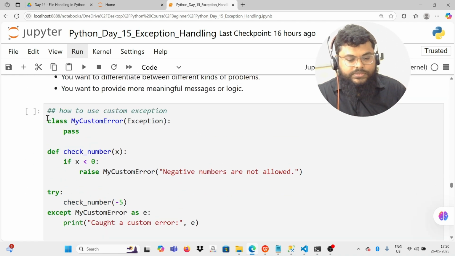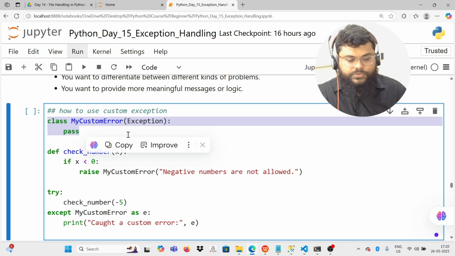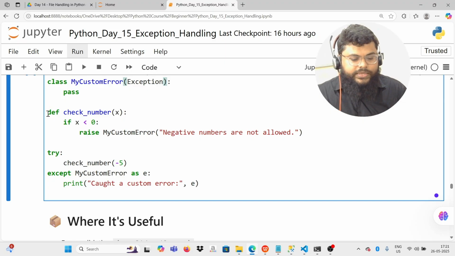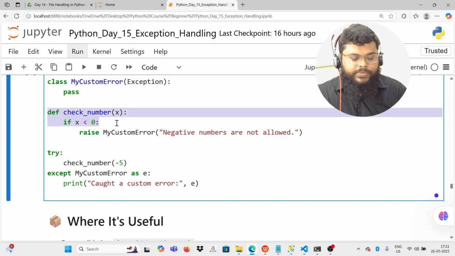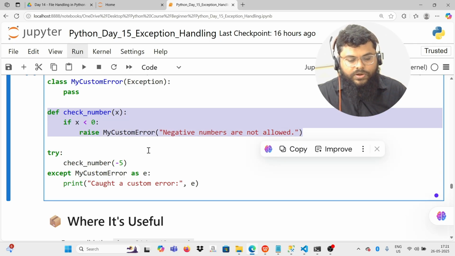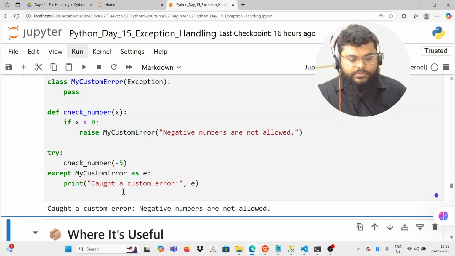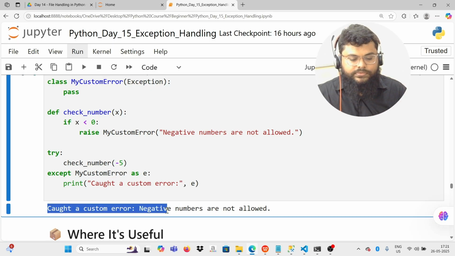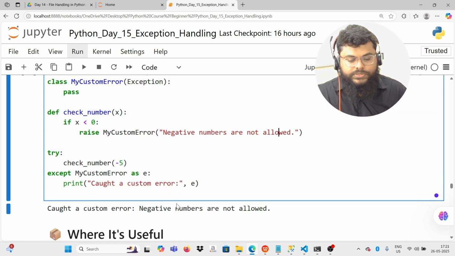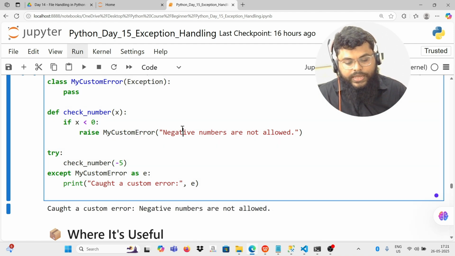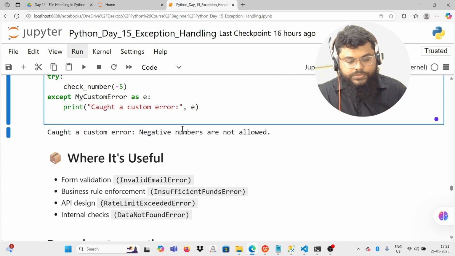logic. For example, here you can see class MyCustomException. Here you're just saying pass, that means do nothing here. Then I'm writing a function check_number. If x is less than 0, raise "negative numbers are not allowed". So let me try this program. I'm passing a negative number here. You can see the custom error, negative numbers not allowed. So here it makes it more meaningful, the program does not crash, and it's readable also.